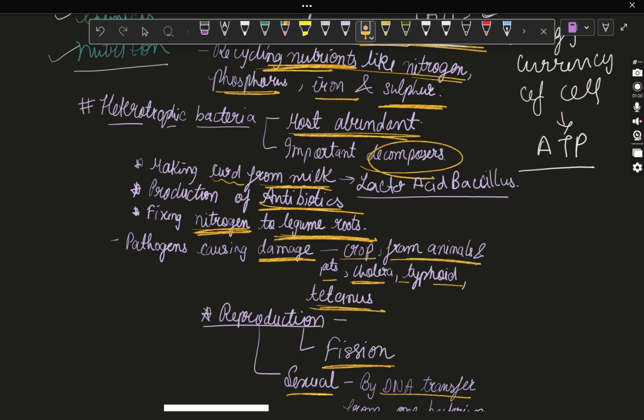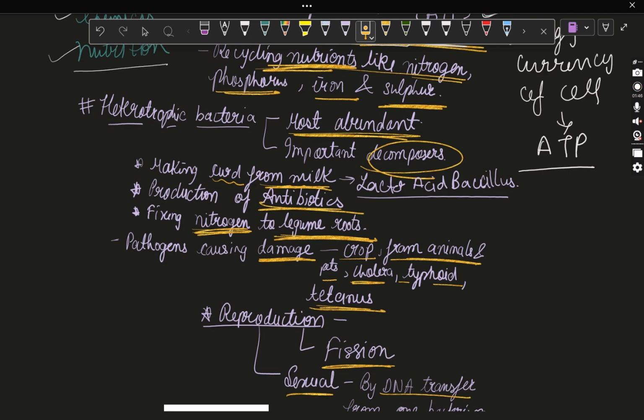Making curd from milk, दूध में से दही बनाना, is done by the bacteria called lactic acid bacillus. You will learn this name in 12th also, and also in further MBBS study if you are pursuing that field. But you need to remember for your knowledge that for making curd from milk, the bacteria is lactic acid bacillus. Production of antibiotics.